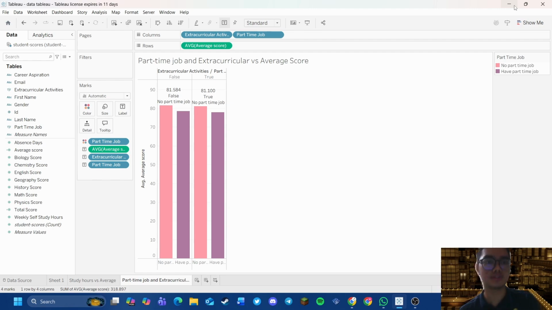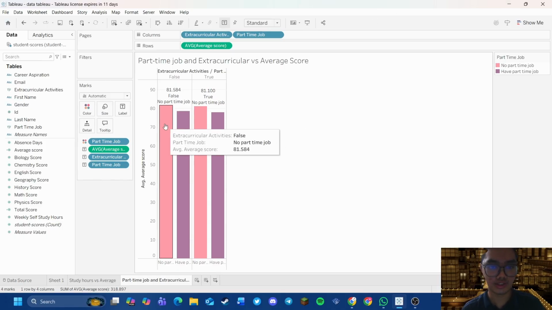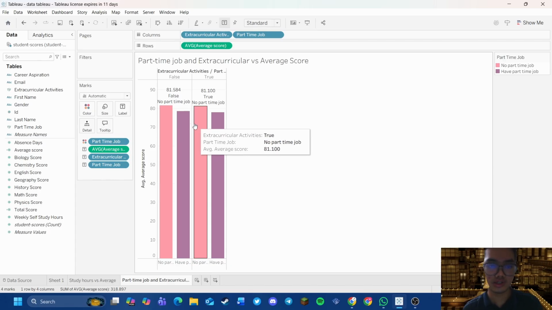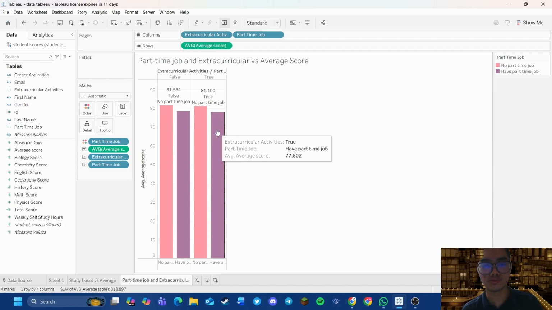The first one is part-time job and extracurricular versus the average score. As you can see here, someone with no extracurricular activity and no part-time job will get 81. Here is the data for someone with no extracurricular but with a part-time job, with 78.4 average score. This one has extracurricular but no part-time job and will get around 81 average score. And the last one, someone with a part-time job and extracurricular activity, will get around 77.8 average score for all the subjects.